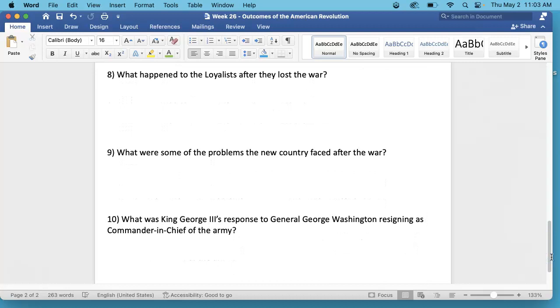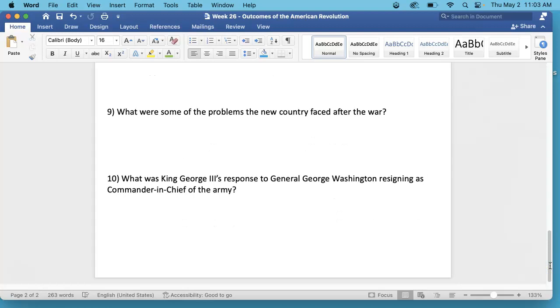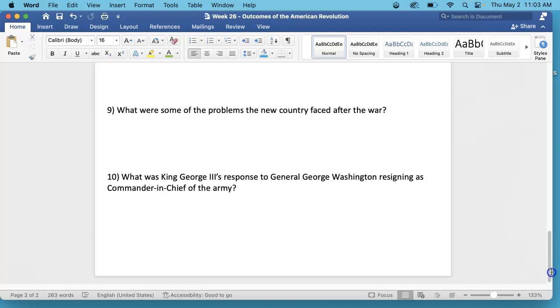Number 8. What happened to the Loyalists after they lost the war? This is on the inside all the way to the right on the upper right-hand corner, Fate of the Loyalists. And number 9. What were some of the problems the new country faced after the war? This should be highlighted under Dissent among the Colonies. And then number 10. What was King George III's response to General George Washington resigning as Commander-in-Chief of the Army? This information you will find under the section, Washington resigns his commission.